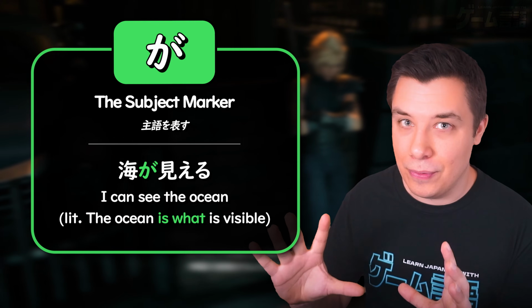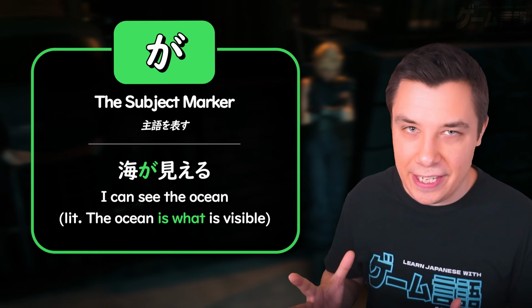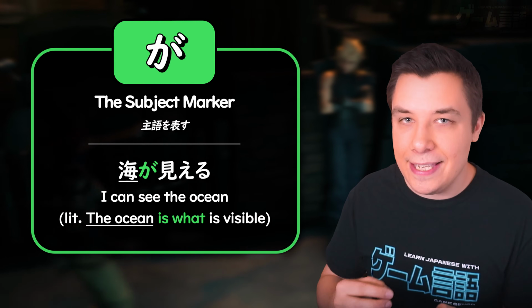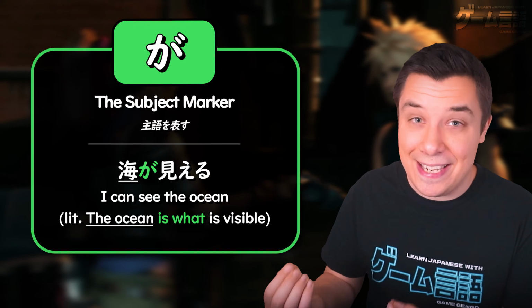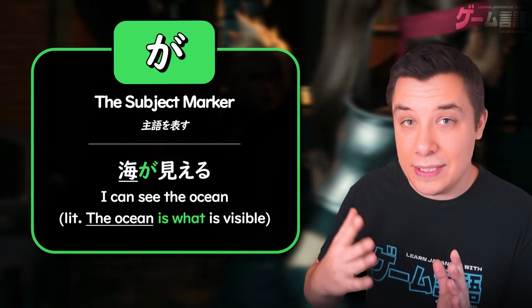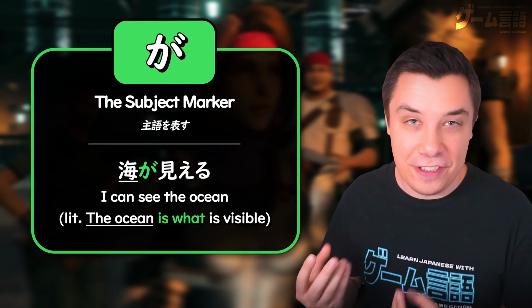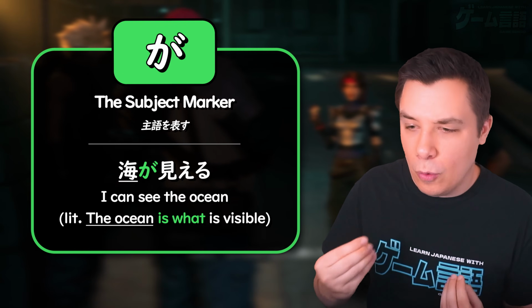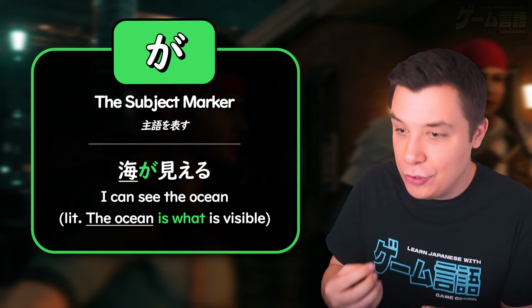Umi ga mieru. You can see the ocean. Well, in a more literal translation, it would be the sea is what is able to be seen. Or the ocean is what you can see. Umi ga, the sea is what is mieru, being able to see. Now, it doesn't always fit nicely into this translation, but it is often the one that is. What is, the thing that is, the one who is.